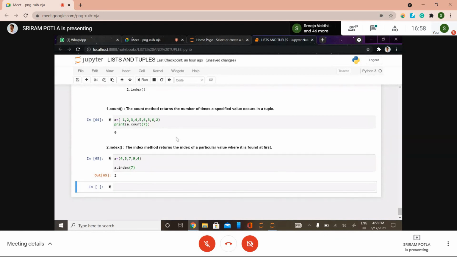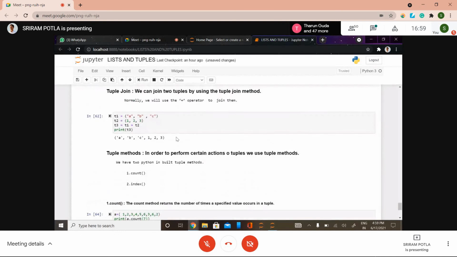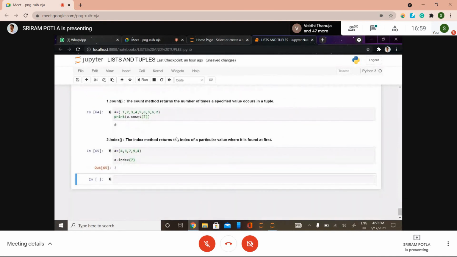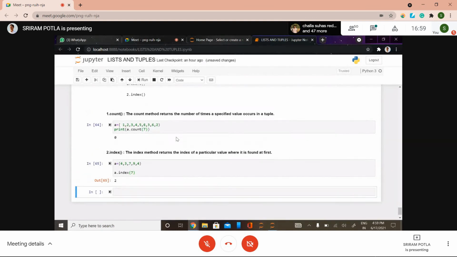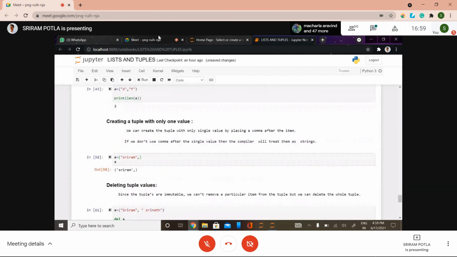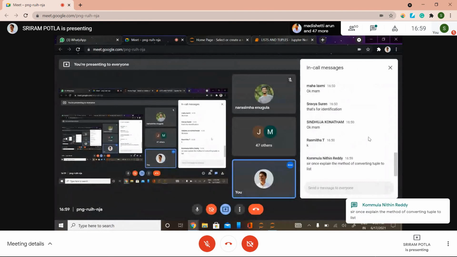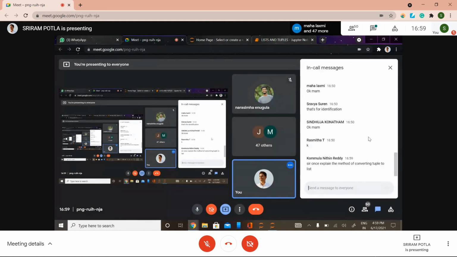This is all about tuples and lists. Try to practice it. Practice will help you. By looking at this, you can easily understand, but whenever you work on very particular hard things, at that moment it's a bit hard for you. So is this clear? Okay, sir. Yes, sir.